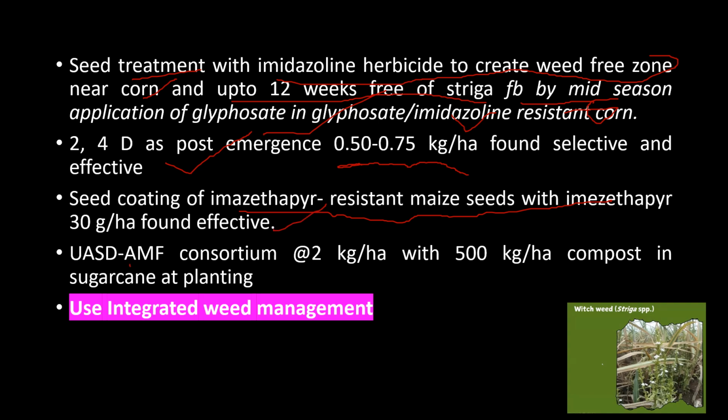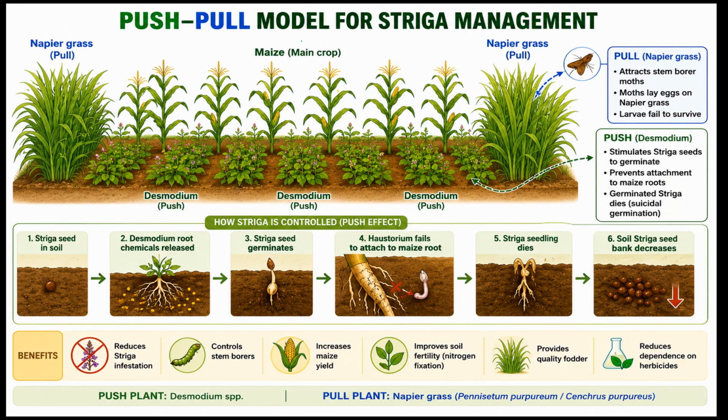UAS Dharwad AMF consortium at the rate of 2 kg per hectare with 500 kg per hectare compost in sugarcane at the time of planting was found effective in controlling Striga. Push and pull model for Striga management, which is a cost effective and environmentally friendly model.